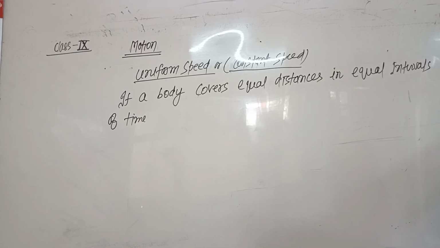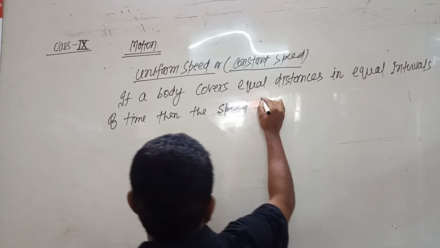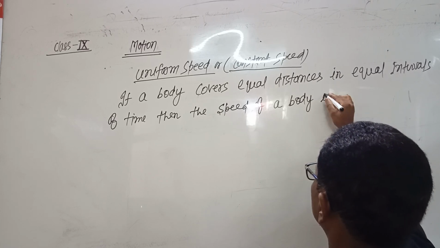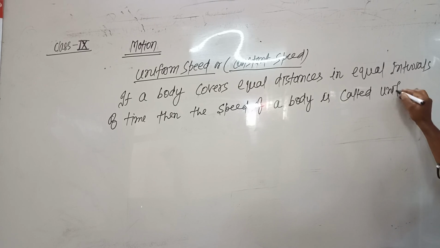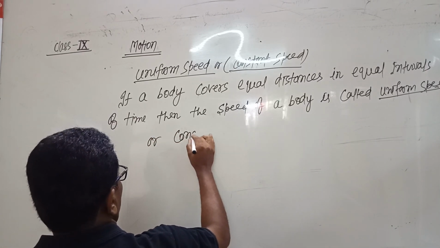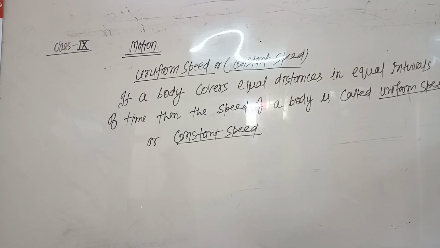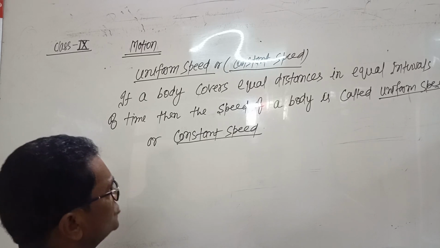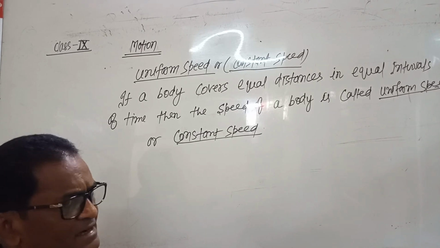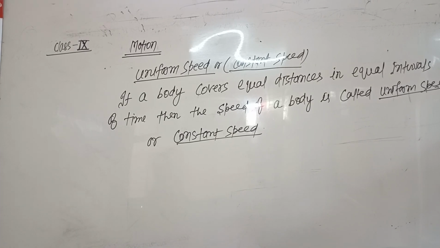If a body covers equal distances in equal intervals of time, it means the body is moving with uniform motion, and then the speed of the body is called uniform speed or constant speed.